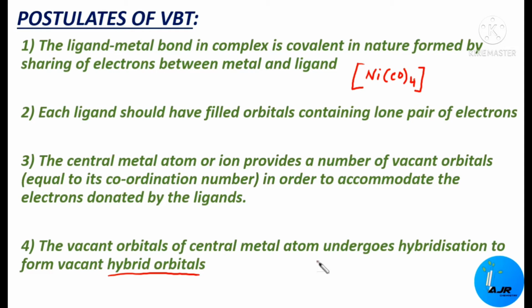Actually, the atomic orbitals of the central metal atom or ion, according to the requirement, undergo a certain type of hybridization. During this hybridization, these orbitals mix up together. Different orbitals will have different energies, but we are in need of hybrid orbitals of the same energy. So during hybridization, these orbitals mix up together and redistribute their energies. On account of this mixing, the same number of hybrid orbitals of equal energy will be obtained.